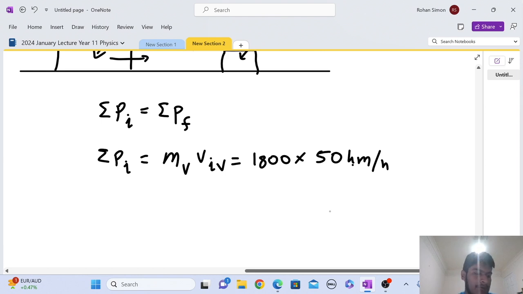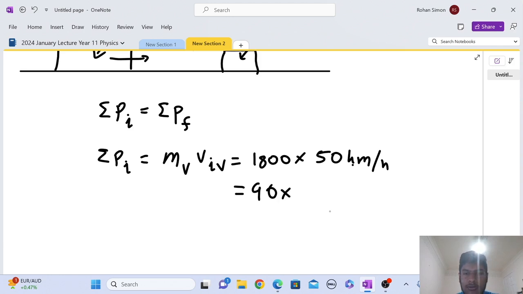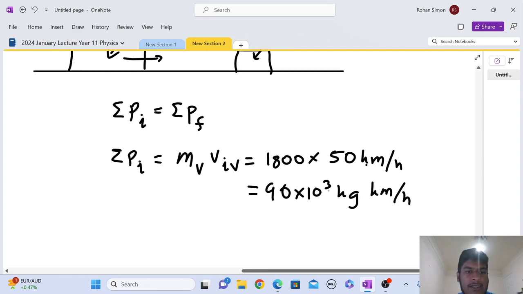I'll show you why we don't have to convert in a second. So you have 1,800 times 50 is 90,000. Sorry, 90 times 10 cubed kilogram kilometers per hour. Yep. So that's the initial momentum.